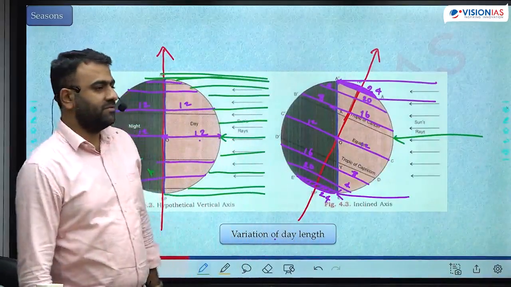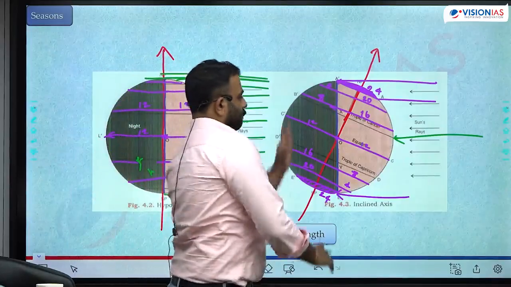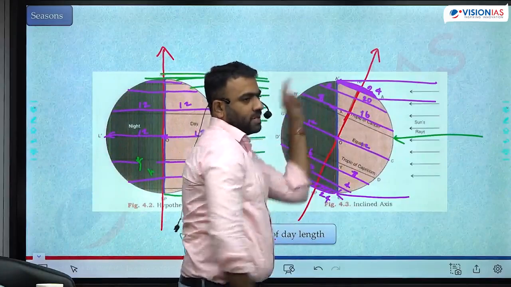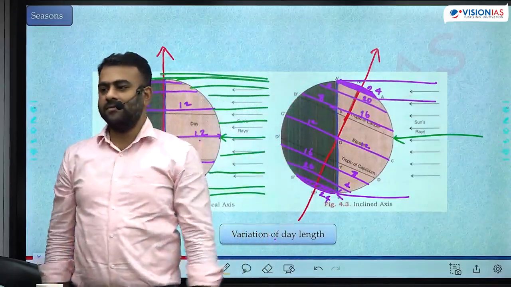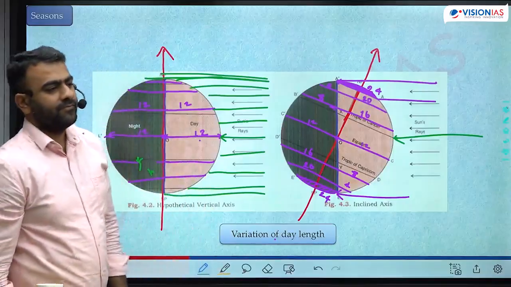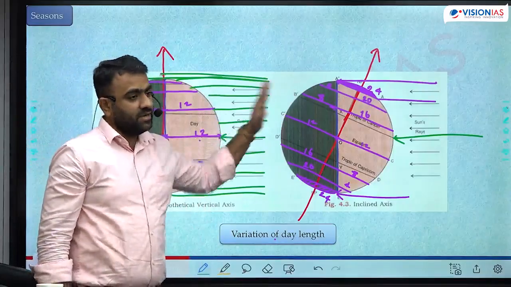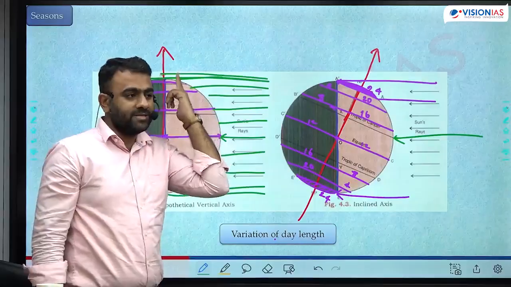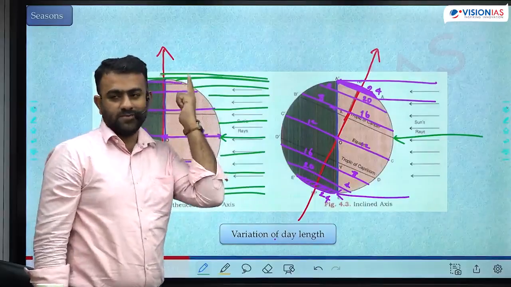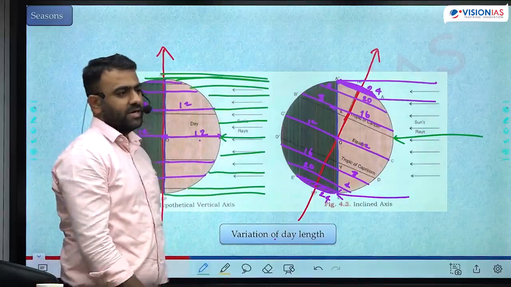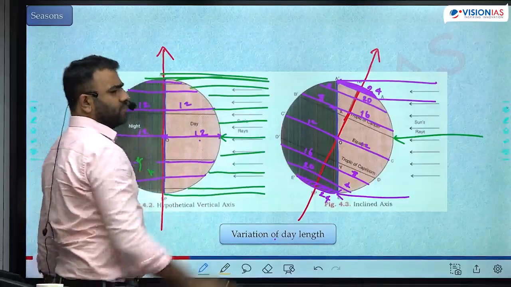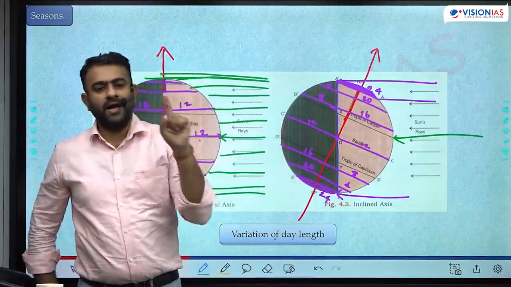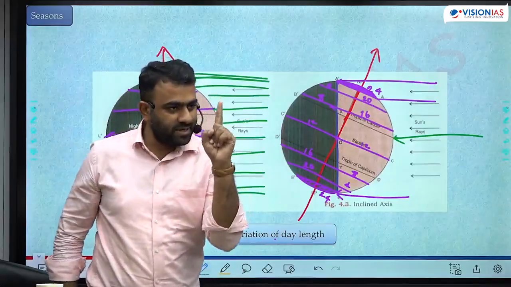But what is the significance here? When you tilt like this, every place in the northern hemisphere starts to receive the sunlight at higher angle. When the tilt is towards the sun, wherever the tilt has become towards the sun, the intensity of sunlight increases. Because angle of incidence increases by 23.5 degree. Is that right? Take any latitude, everywhere in the northern hemisphere, in every latitude, the angle of incidence increases by 23.5 degrees.